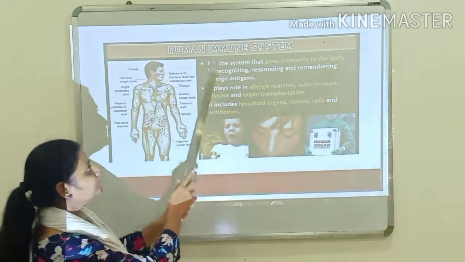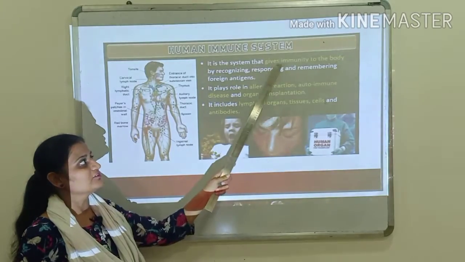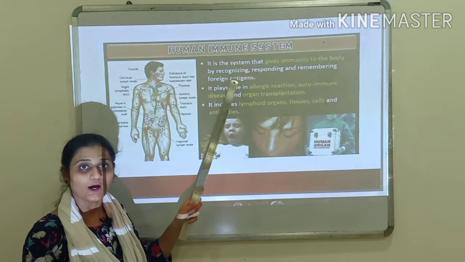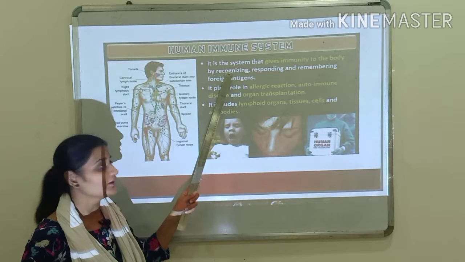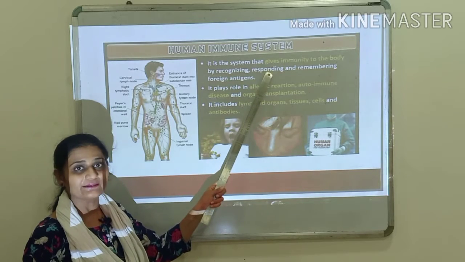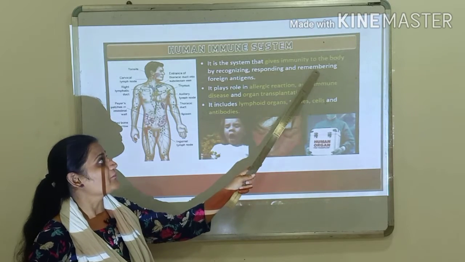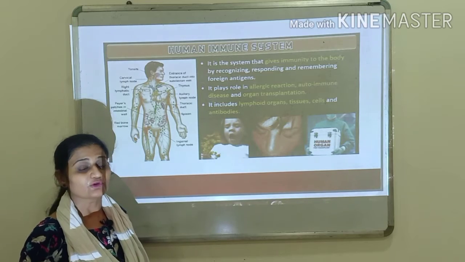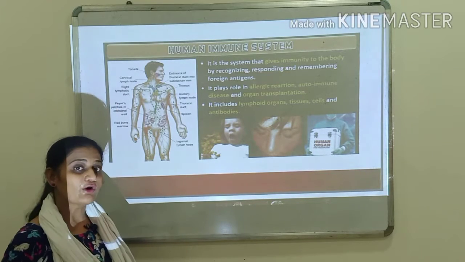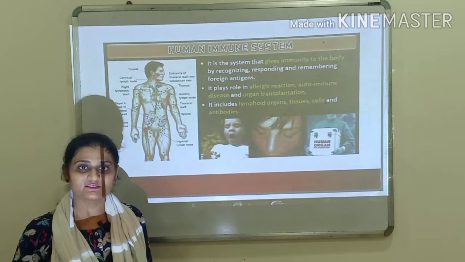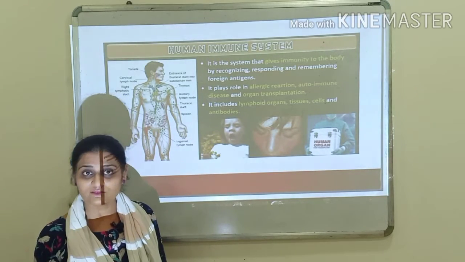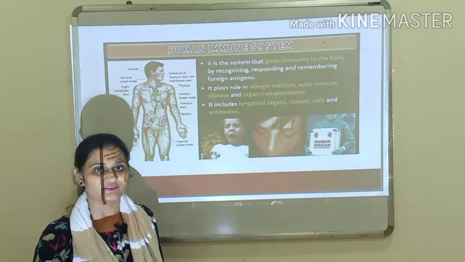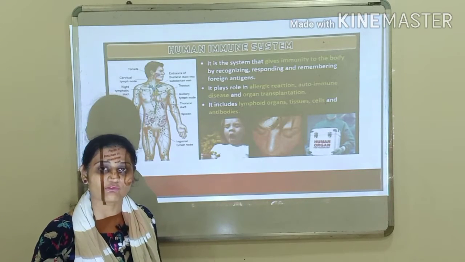So similarly, the immune system gives immunity to the body. How? By recognizing, this is the function. Then responding to them and remembering the foreign particles or foreign antigens. Foreign particles means the particles which the body does not possess. It is from outside the body, so it is called a foreign antigen or foreign particle.